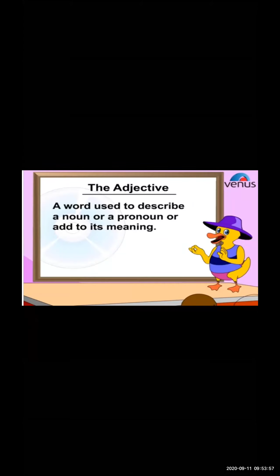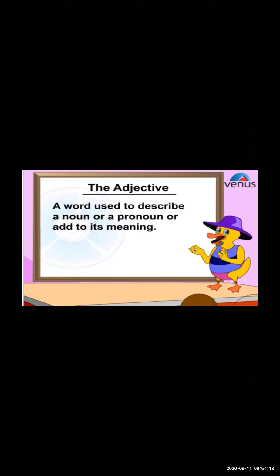Adjective is a word. In a sentence, when we say something, one word is there that describes the noun, or it can be describing the pronoun, or adding to its meaning.